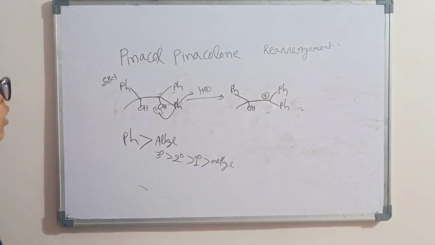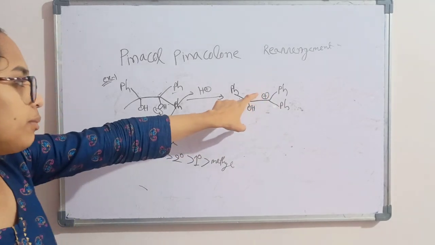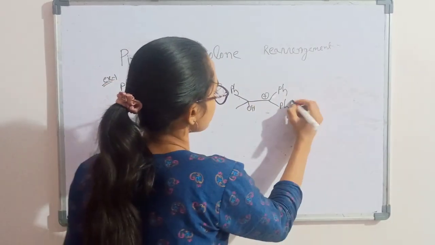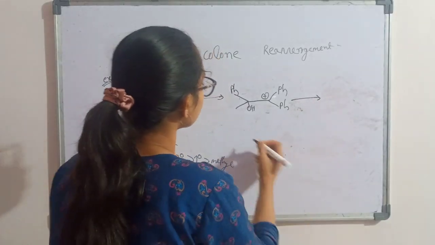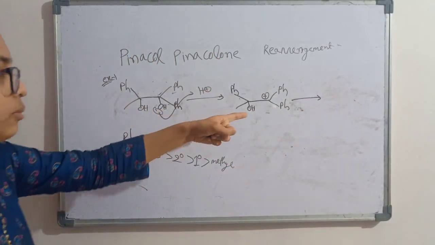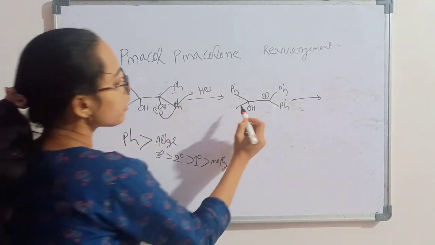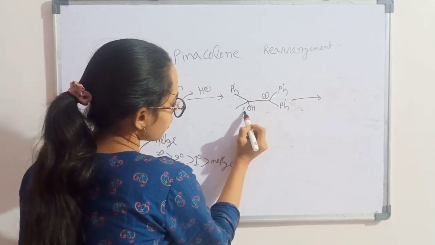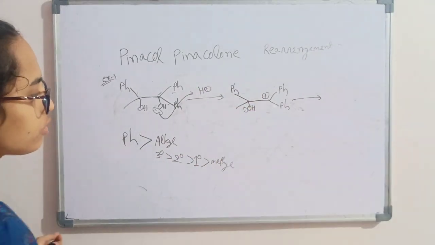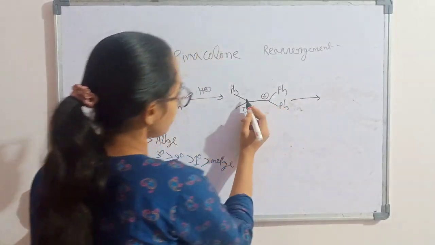I am directly giving the carbocation without hydrogen, just skipping that step. Now we have to see where the carbocation forms so that it is more stabilized. Here, by giving electrons from this oxygen, it will form a more stabilized carbocation. So the carbocation can be formed here.